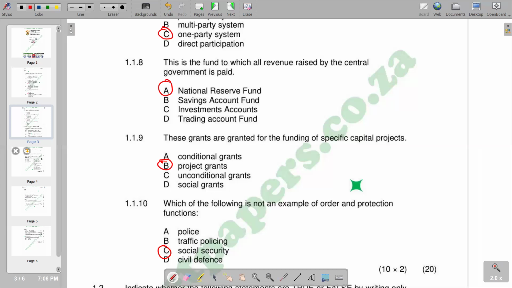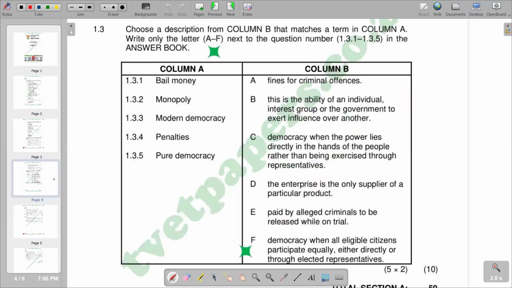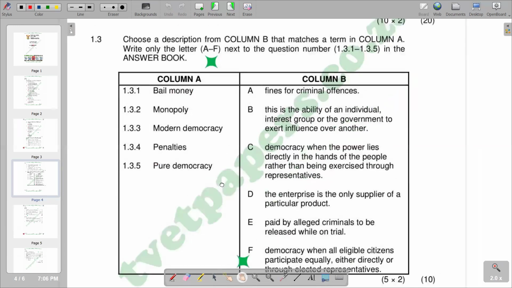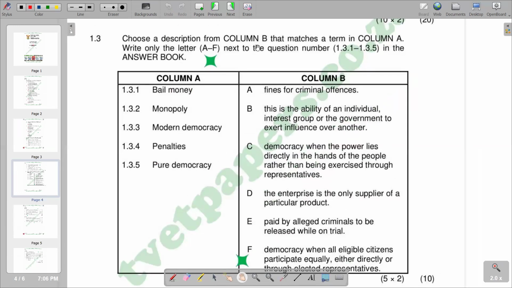So from there, we can move on to the part of matching words, which is now going to be our 1.3. So 1.3 reads, choose a description from column B that matches a term in column A. Only the letters A to F are next to the question number. That is 1.3.1 to 1.3.5. The first term that we have is bail money. Then we check any explanation in column B that matches that. According to the responses given, you would see that we have E, paid by alleged criminals to be released while on trial, which is the correct response. So we have E.